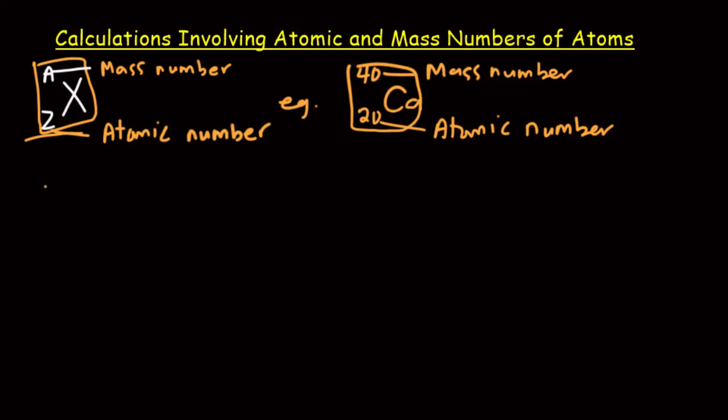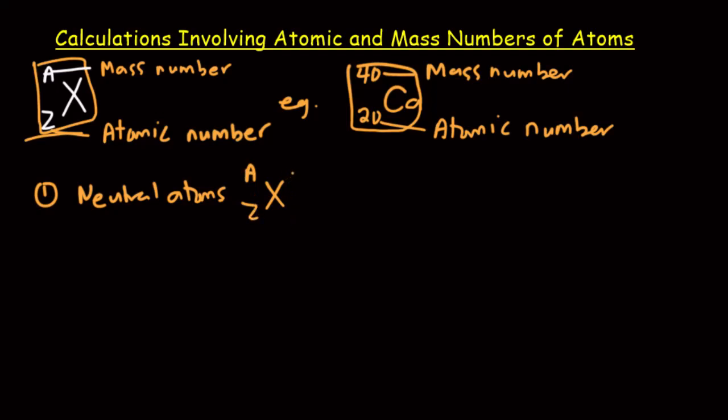So what I want us to do is that we have neutral atoms and then we have charged atoms. So let's look at how we can solve questions related to neutral atoms and then charged atoms. First of all, let's look at the neutral atoms. An example is what we have here.